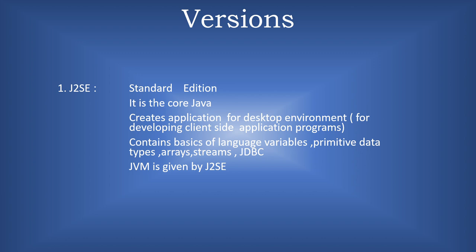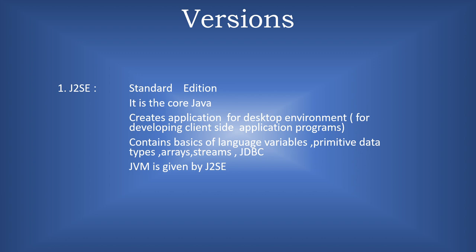Then next come the versions of Java. There are three versions, namely J2SE, J2ME and J2EE. The first one is J2SE, the standard edition. It is the core Java, and it creates applications for the desktop environment, that is, developing client-side application programs. It contains the basic language variables, primitive data types, arrays, JDBC, etc. and the Java Virtual Machine.